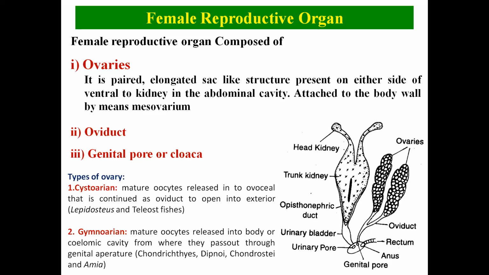Most of the teleost fishes have Cystovarian ovaries, and the cartilaginous fishes and some of the primitive fishes like Dipnoids and Amia have the Gymnovarian ovary. Here you can see the head kidney, the pair of ovaries, and the oviduct, which opens to the exterior through the genital pore.